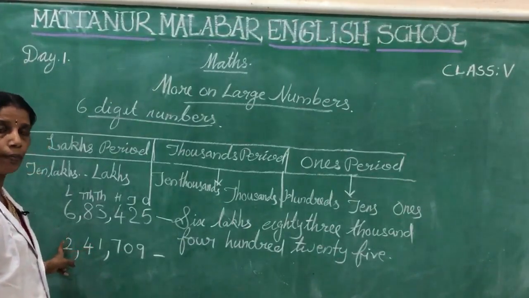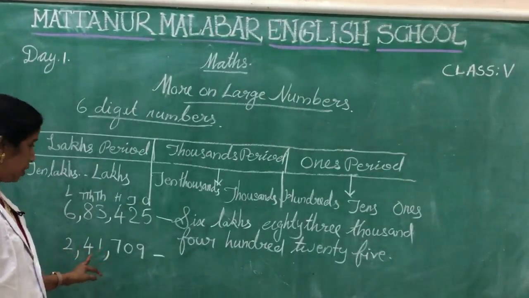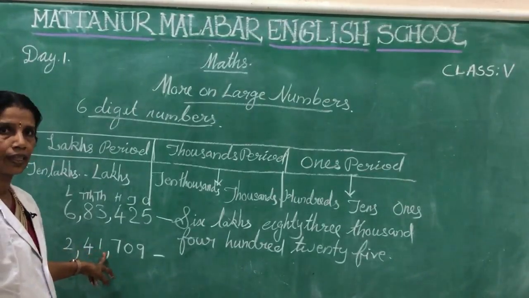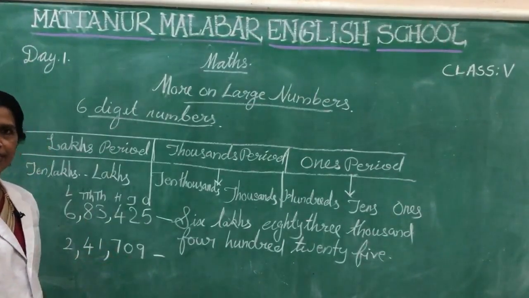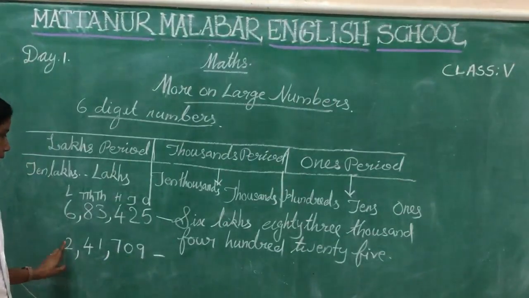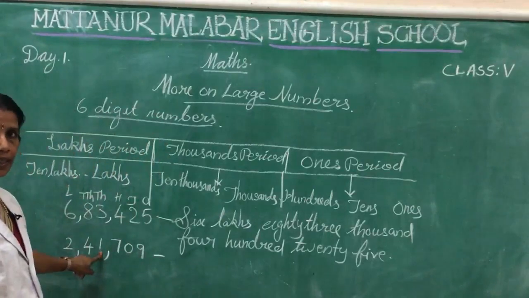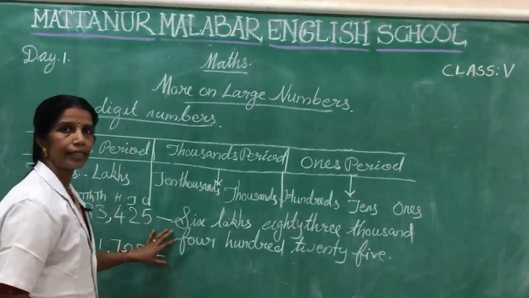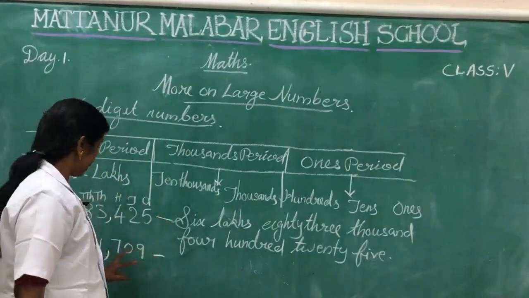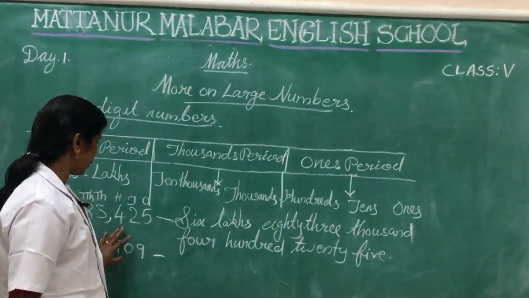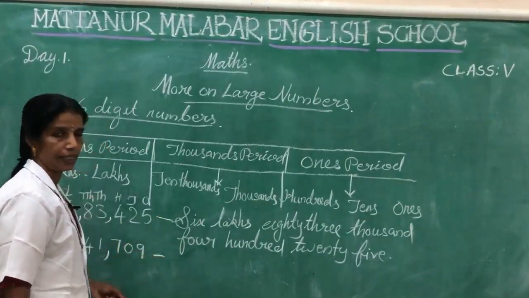How can we read? How many lakhs are here? 2 lakhs, isn't it? How many thousands are here? 41,000. How many ones are here? 709. Okay, all of you understand? Here, 2,41,709. Okay, here we want to write the number in words. Write the number in words.